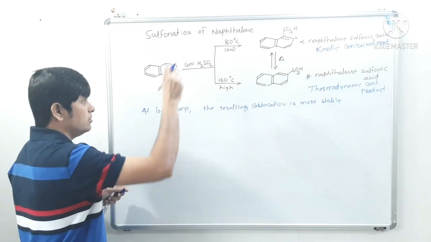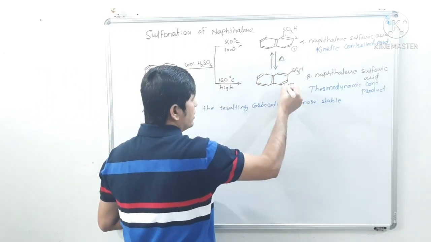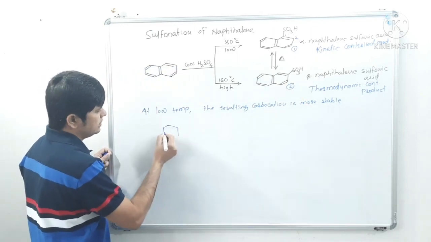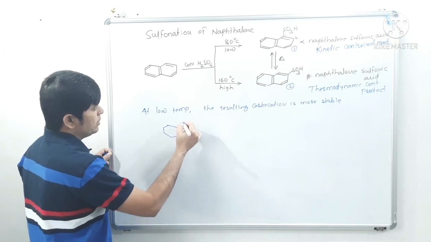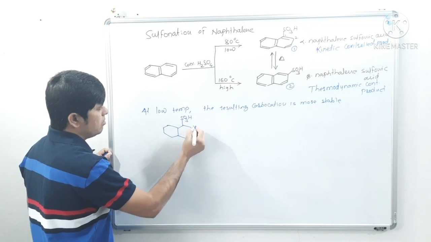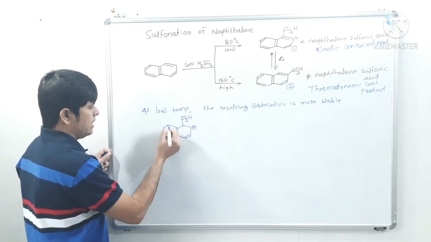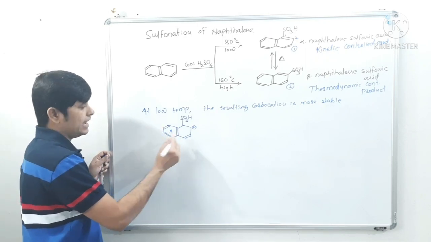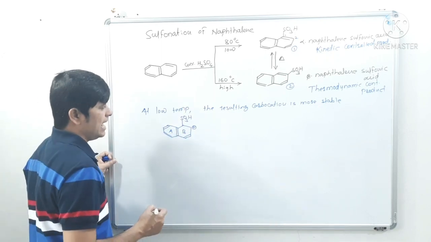See, for product 1, I will say, and this is product 2. For product 1, which carbocation will we get? When this sulfonation takes place, we will have a positive charge at this carbon, and the aromaticity of this ring A will be retained as it is.